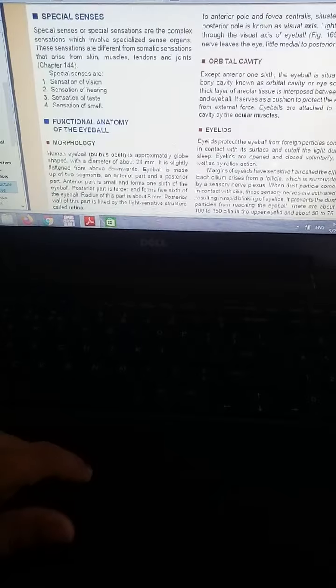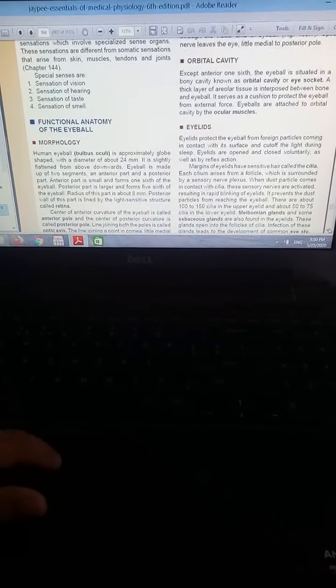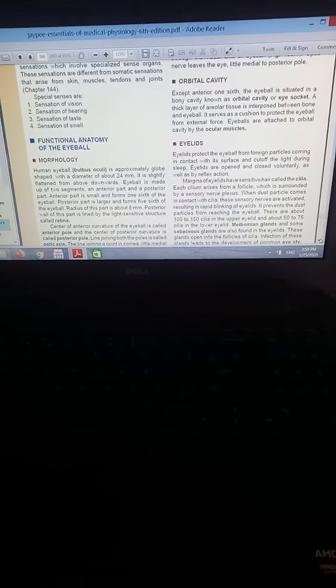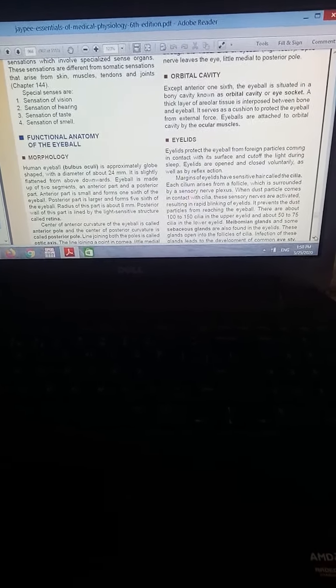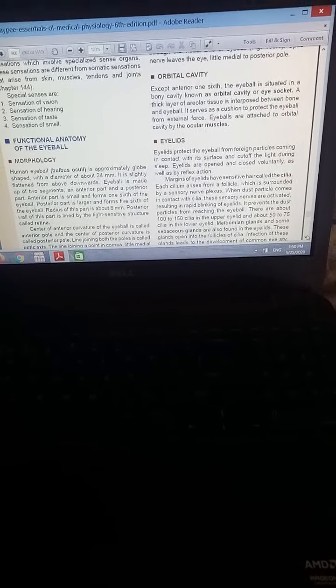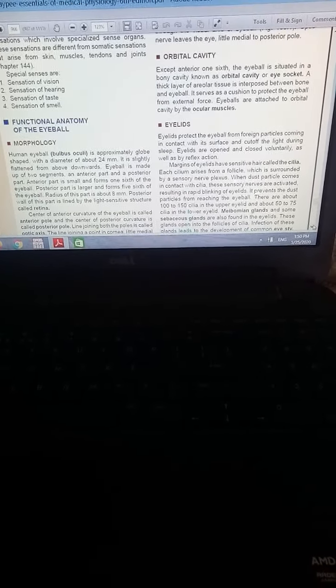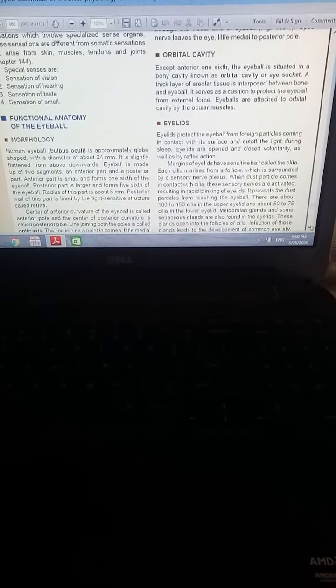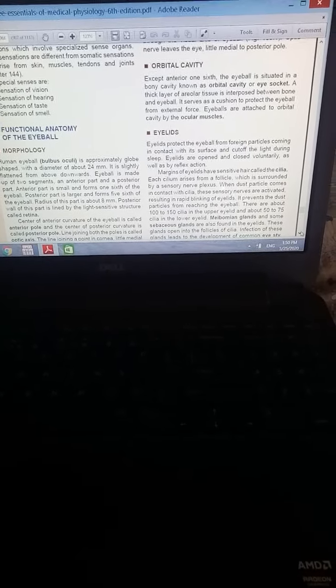Now what is the orbital cavity? Cavity means space, that you already know. Except for the anterior 1/6, the eyeball is situated in a bony cavity, which is known as the orbital cavity. So the anterior 1/6 part is outside of the cavity, and the remaining part of the eyeball is situated in the bony cavity, which is known as the orbital cavity or eye socket.